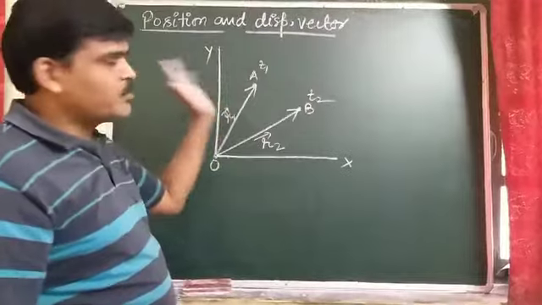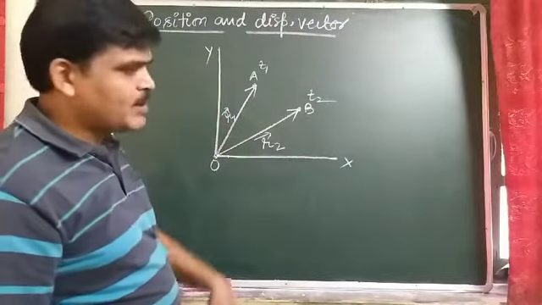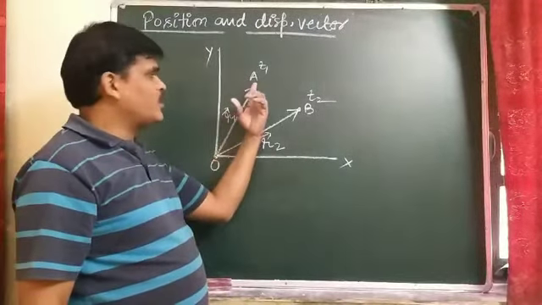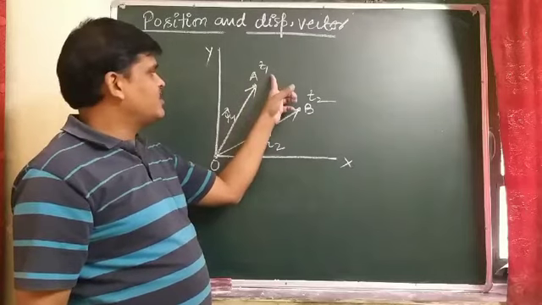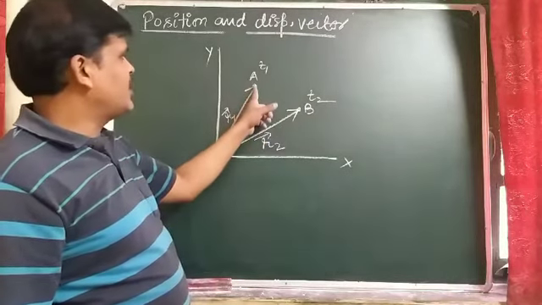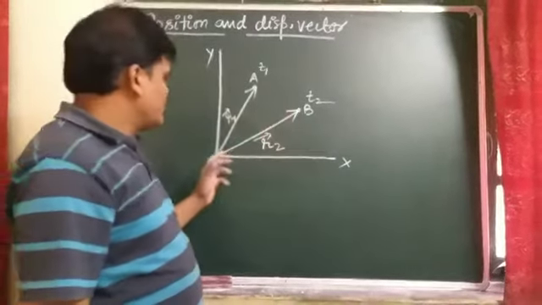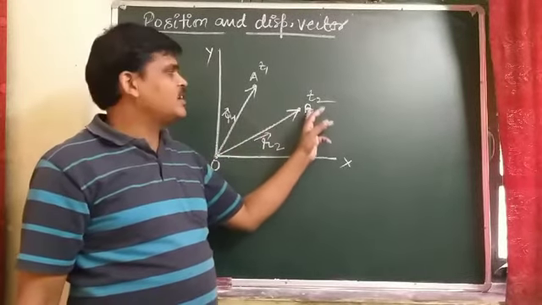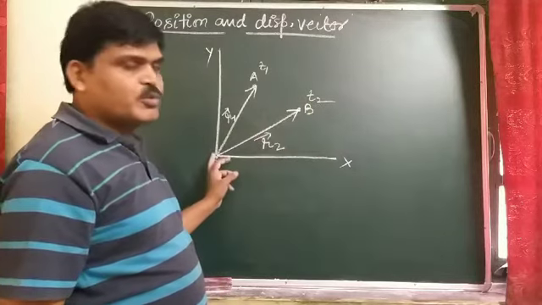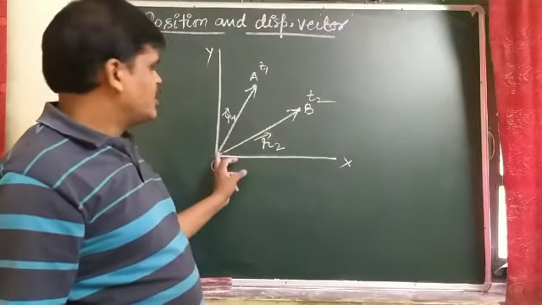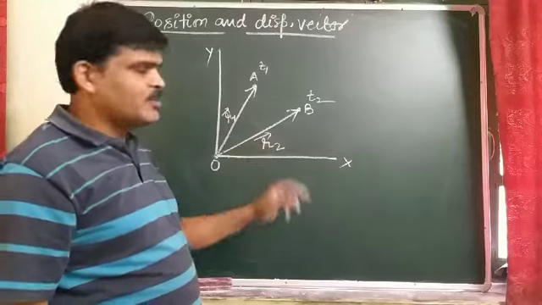So in the first case, the position of the object at time t1 from the reference origin at point A is vector r1, and after time t2, its position vector from the reference origin O is vector r2.